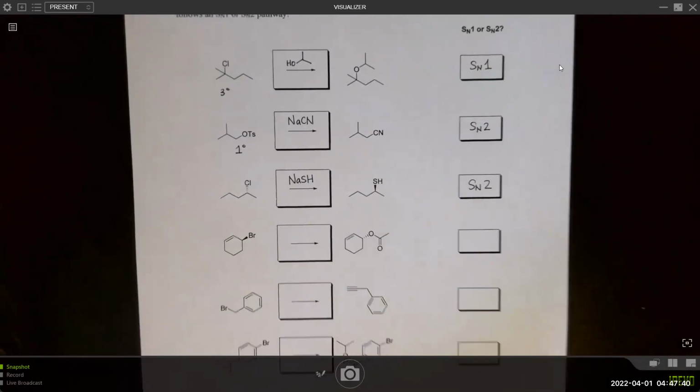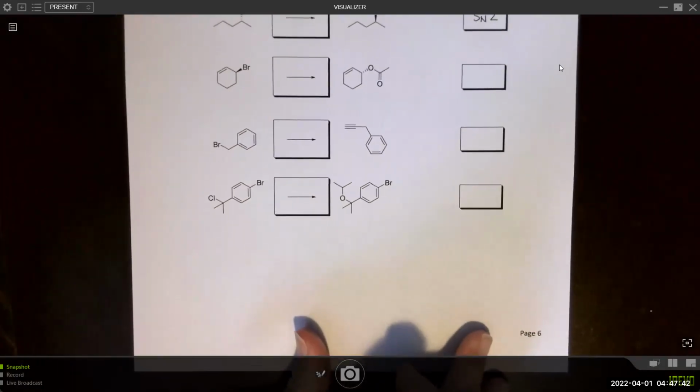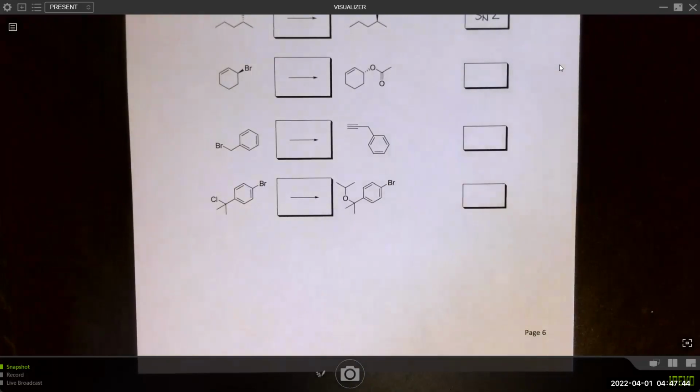Again, we're just going to leave out the solvent. We know SN2 reactions prefer polar aprotic and SN1 reactions prefer polar protic, but that doesn't mean we have to include solvent with every reaction. So a lot of times, many reactions can be done in many different solvents and still be successful.